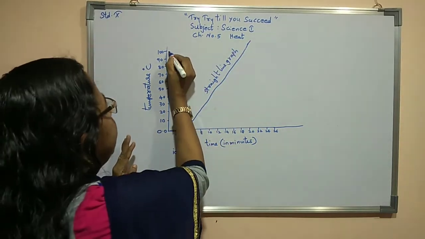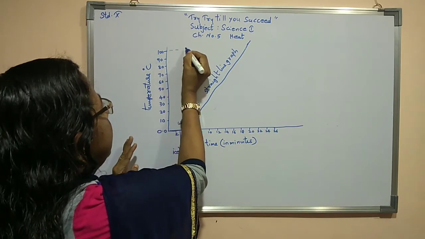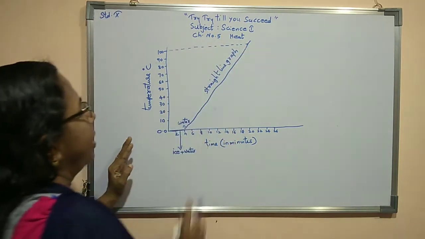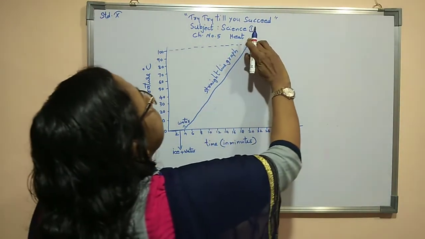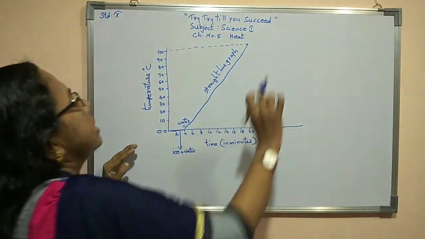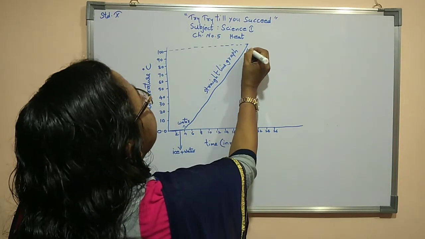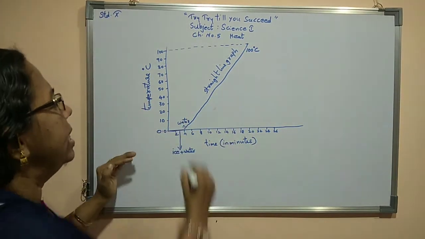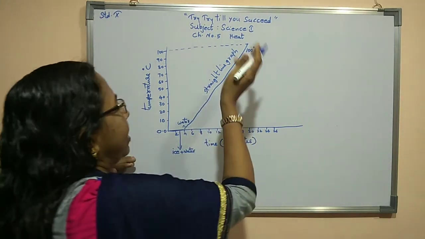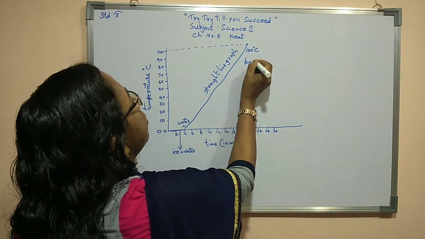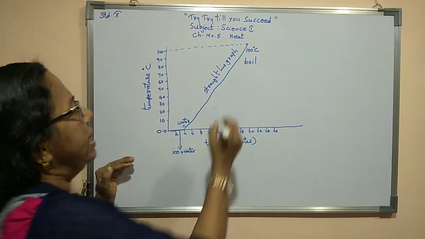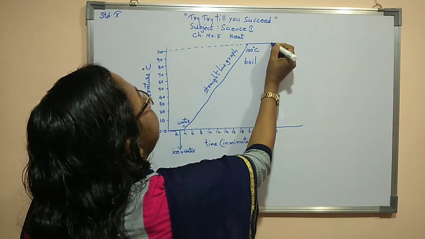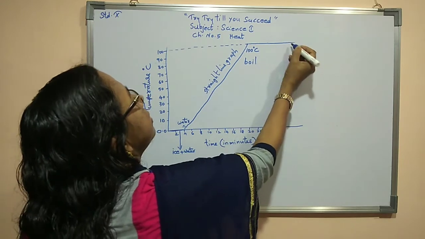Then afterwards, this 100 degree temperature dotted line represents that once it reaches 100 degree Celsius, at this temperature water starts to boil. Once it starts to boil then the temperature remains constant.